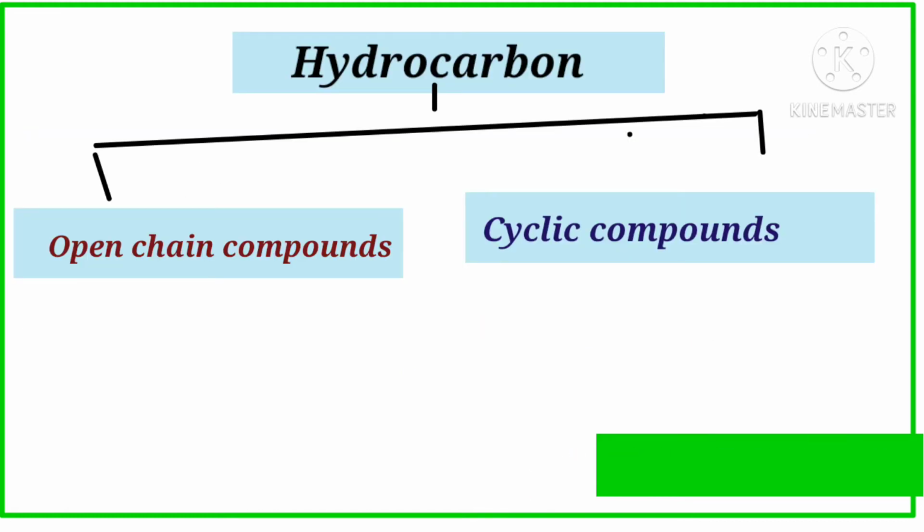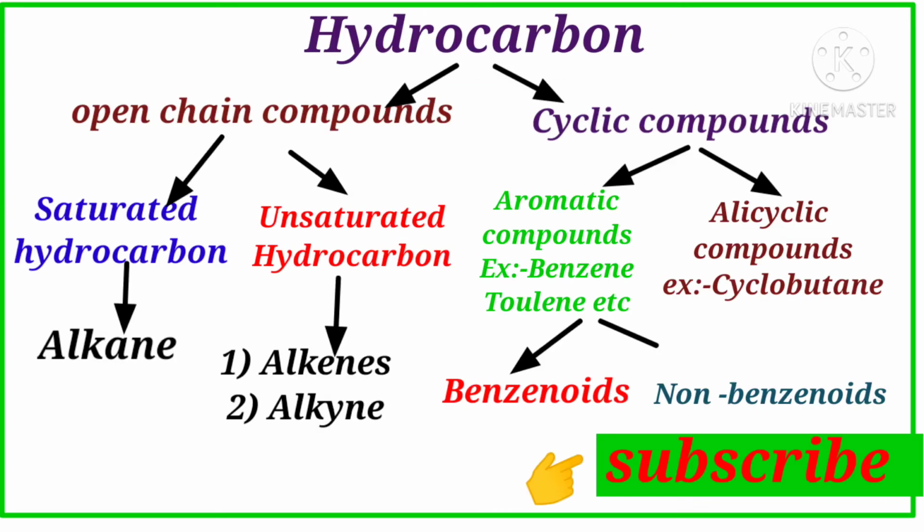The classification of hydrocarbons is of two types. The first one is open chain compounds and the second one is cyclic compounds. Open chain compounds are divided into two types of hydrocarbons: the first one is saturated hydrocarbons and the second one is unsaturated hydrocarbons. These are open chain hydrocarbons.